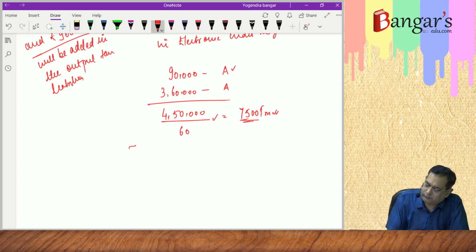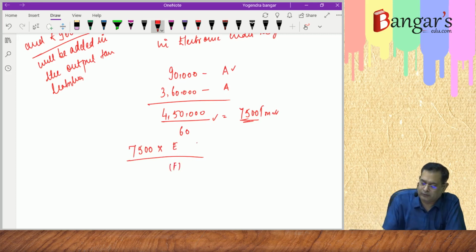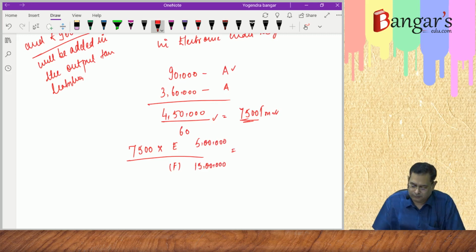Reversal amount will be 7,500 into the value of exempt supply upon turnover in the state. Value of exempt supplies in our case was 5 lakh rupees, and turnover in the state or union territory is 15 lakh rupees. So it will be 7,500 into 5 upon 15, that is 2,500 rupees reversal will be there.